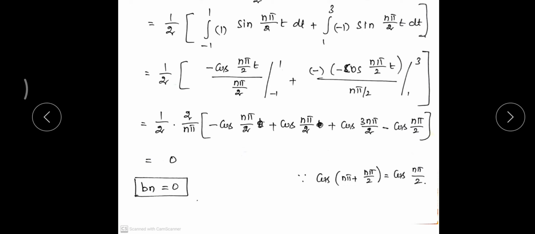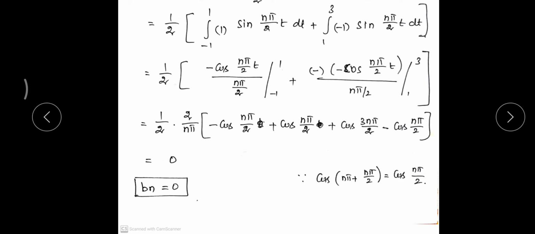Cos 3 n pi by 2 can be expressed as cos of n pi plus pi by 2. For any values of n, this is the condition. So cos 3 n pi by 2 can be expressed as cos n pi by 2. Now this cos n pi by 2, this cos n pi by 2 will get cancelled. So bn is equal to 0.